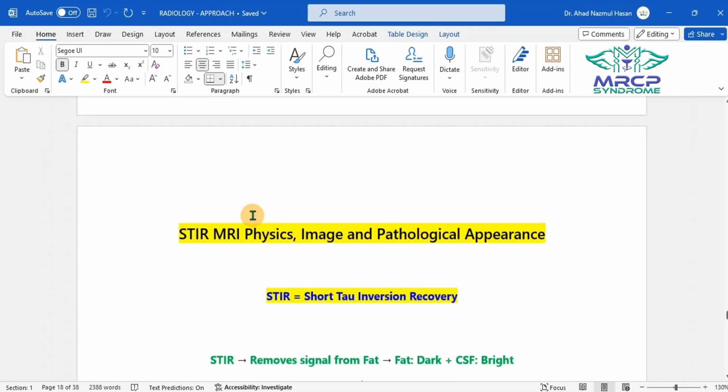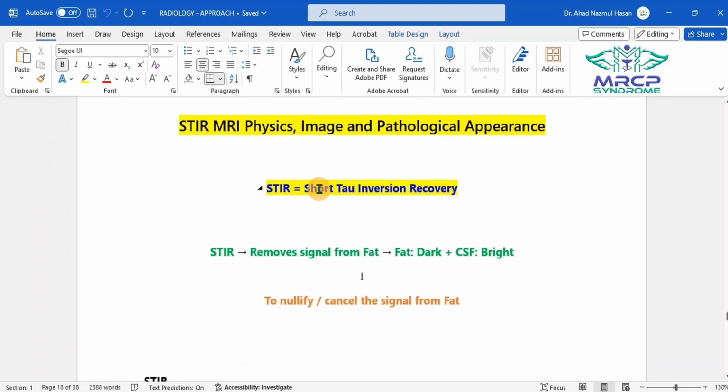So let's go for the star pattern. Star means the short tau inversion recovery. In case of star, we remove the signal from the fat, so the fat will appear as dark and the CSF will appear as bright. In case of flare, we cancel the signal from the fluid, so the fluid or CSF will appear as dark. And in case of star pattern, we remove the signal from the fat, so the fat will appear as dark.